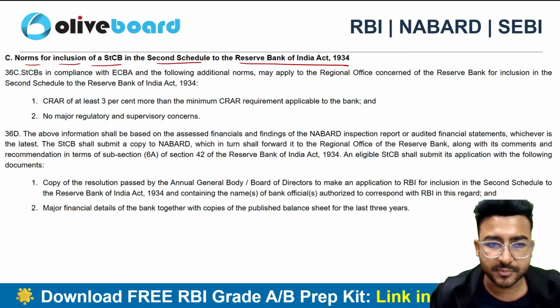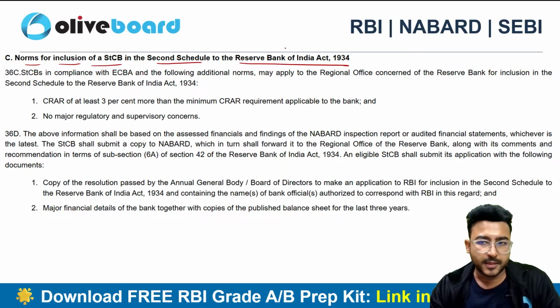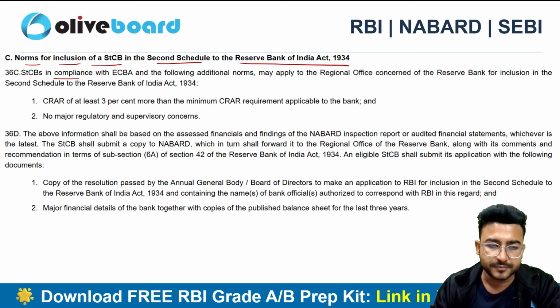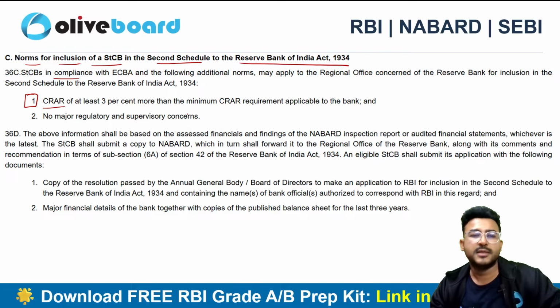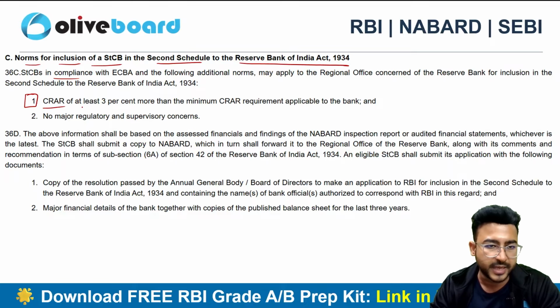So an STCB can be included in the second schedule subject to the following conditions, subject to the following compliances. The first compliance is CRAR, capital to risk asset ratio. We also call it CAR, capital adequacy ratio. It should be at least 3% more than the minimum CAR requirement applicable to the bank.